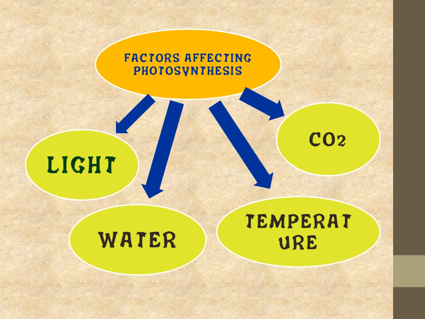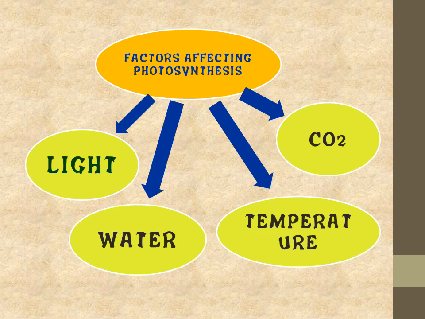So now the last topic of this nutrition in plants is factors affecting photosynthesis. There are many factors, but here we will discuss only four: light, water, carbon dioxide and temperature. We know that all these factors must be present in optimum amount. If it is in excess, then also it is harmful. If it is in less quantity, then also the process will not occur.